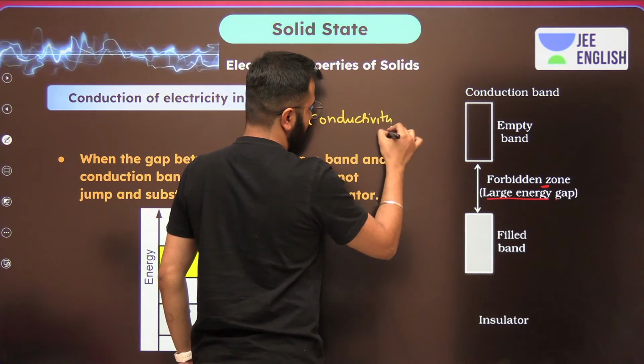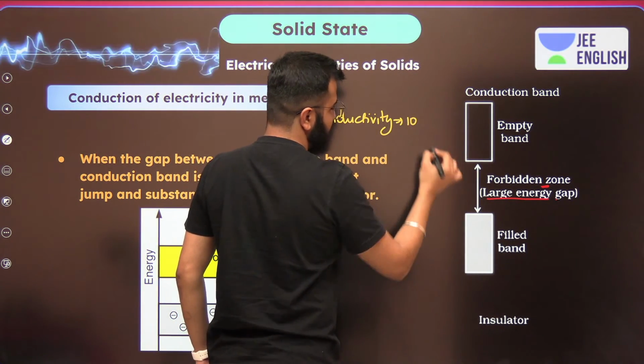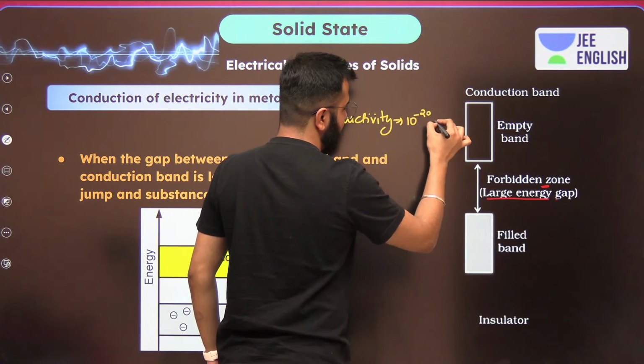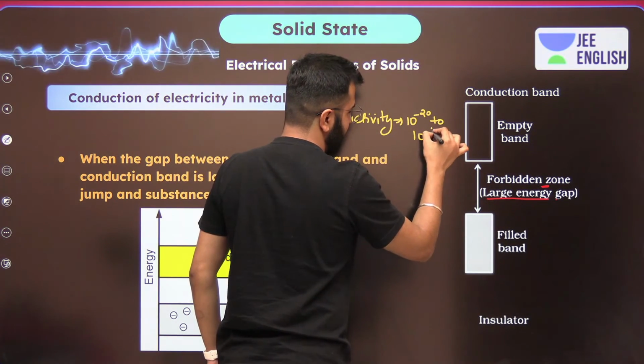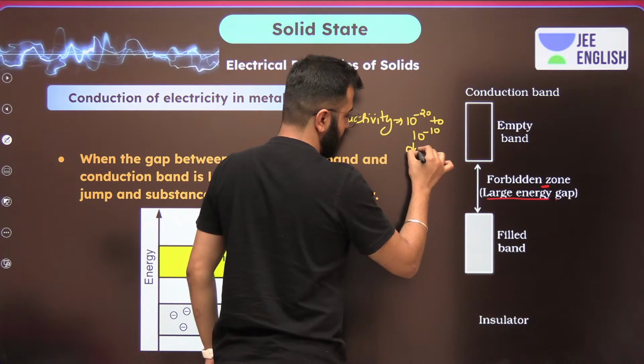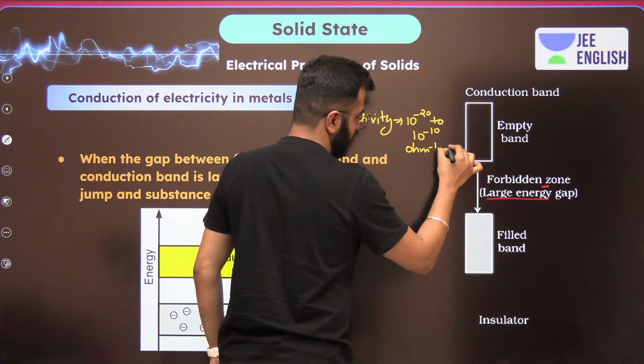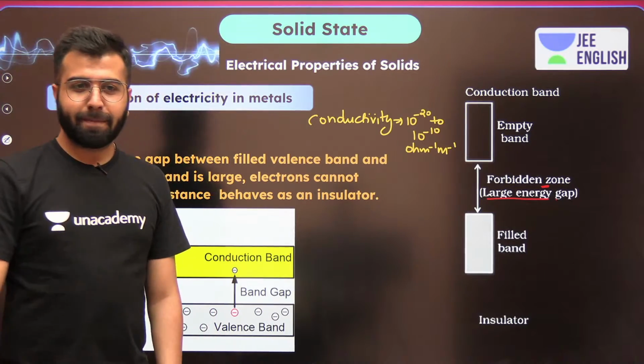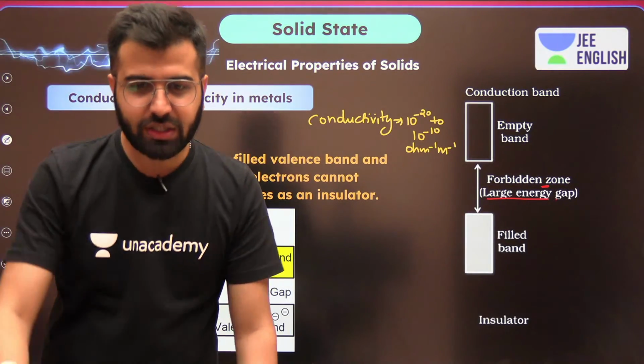Conductivity range: 10 raised to the power minus 20 to 10 raised to the power minus 10 per ohm per meter. Clear? Amazing, Khushi. That's amazing.